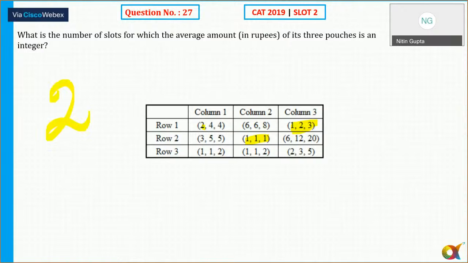Okay, which is a multiple of 3. For each of the slots, the average has to be a multiple of 3. That is what I need to check here. So there are only 2 of the slots. And the last question, that is question number 28.